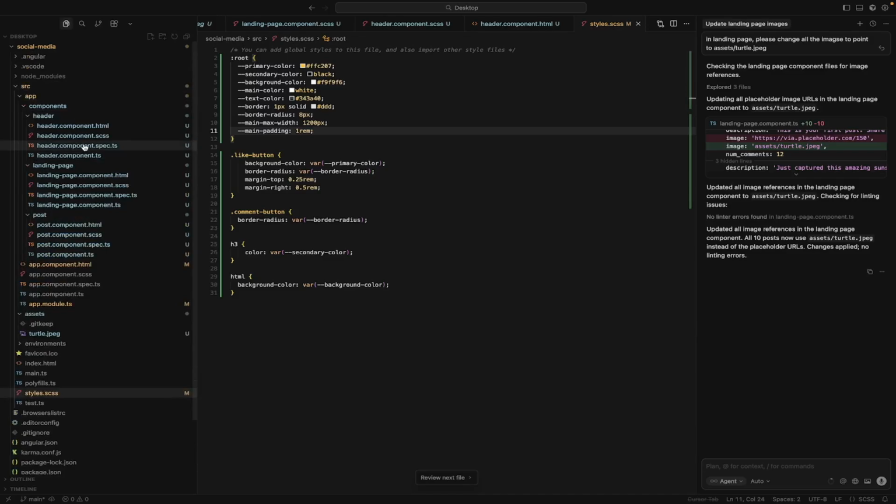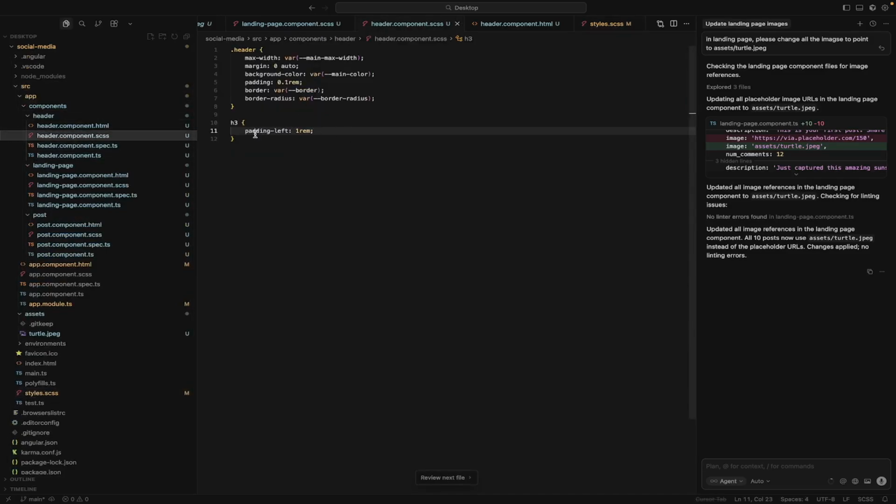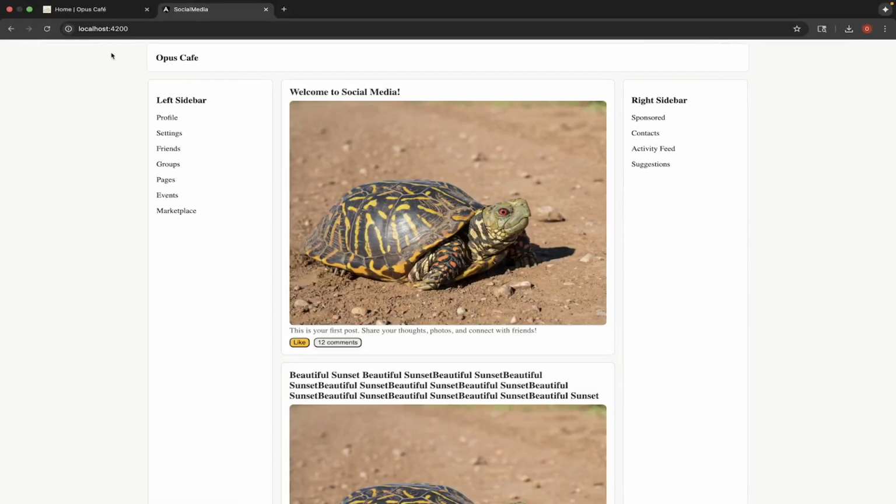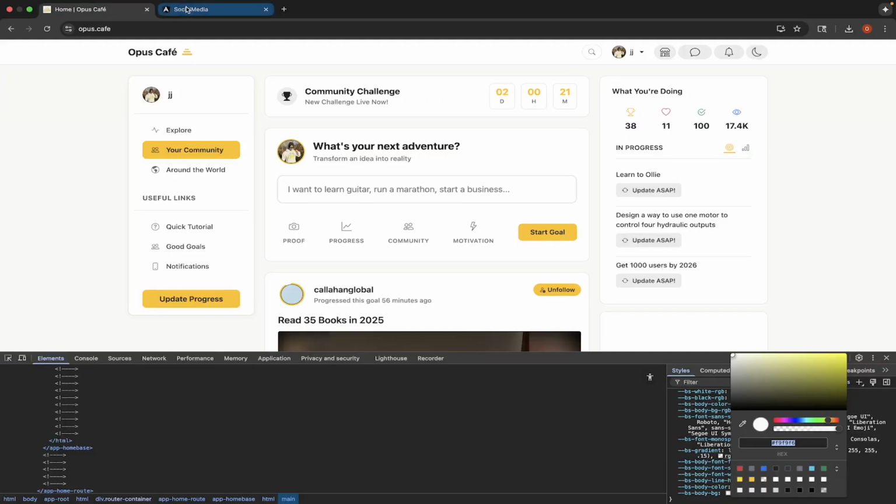And then header. Again, we want to do this once and not have to have a bunch of stragglers everywhere. We'll do var main padding. Okay, should be the same thing. Perfect. Now we're starting to look much better, right? I know it's a little bit different, but we're starting to get there. All right.